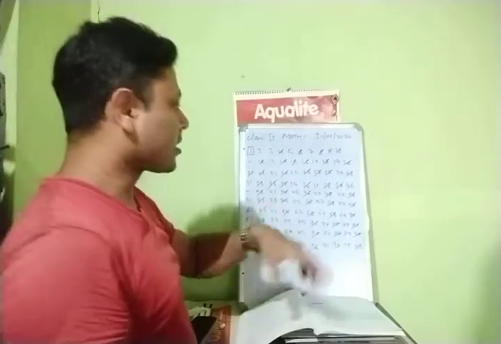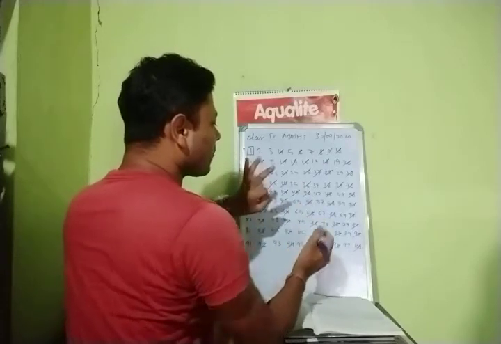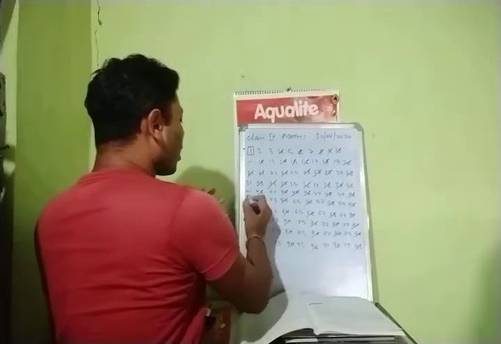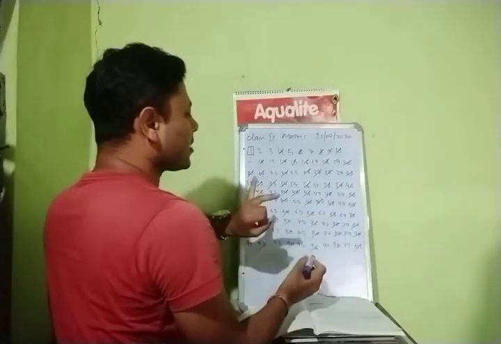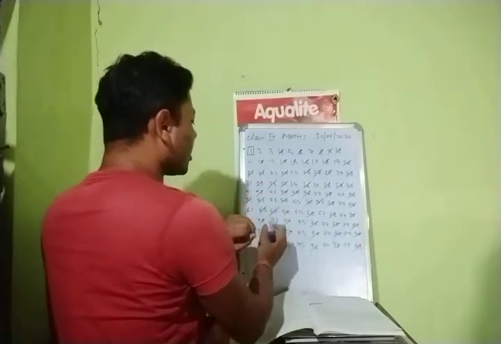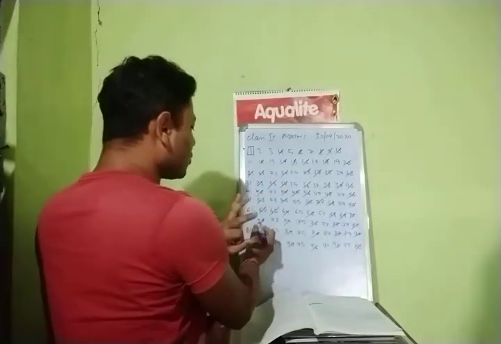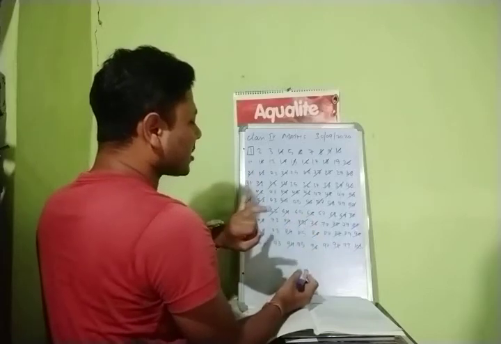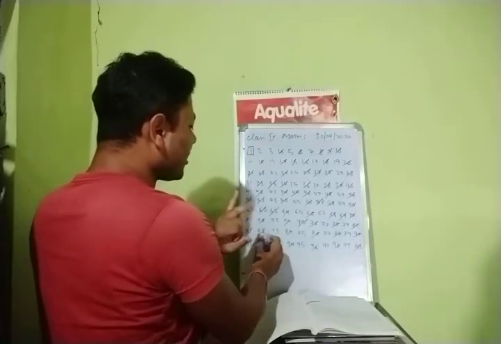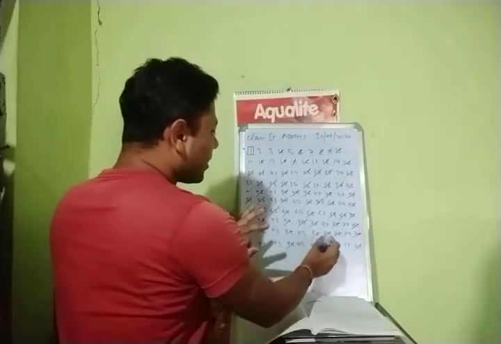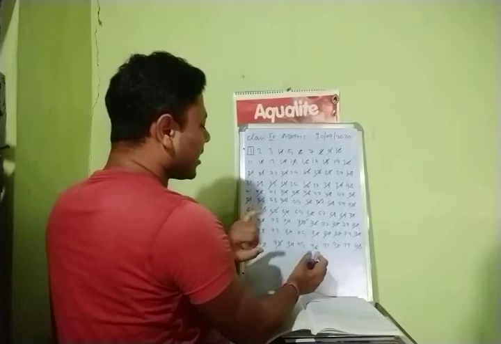Just add 3. 39, 40, 41, 42, cross. 43, 44, 45, cross. 46, 47, 48, cross. 49, 50, 51, cross. 52, 53, 54, cross. Continue in the same way up to 99.